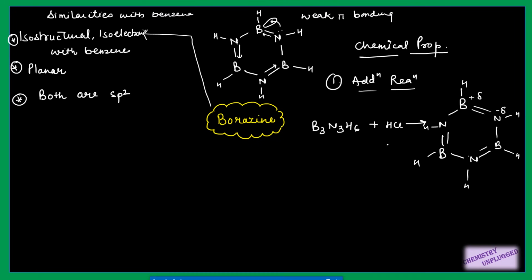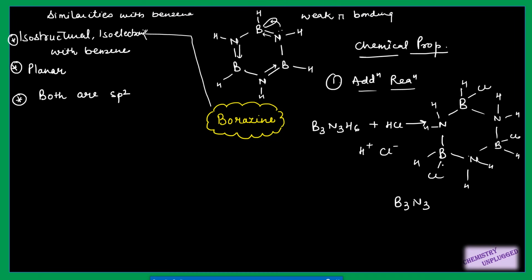It means when we add HCl, it provides H plus and Cl minus. This H plus will combine with nitrogen, so in the final structure, H will add to nitrogen and Cl will add to boron. This point should be very clear in your mind: where we have to add H and Cl.